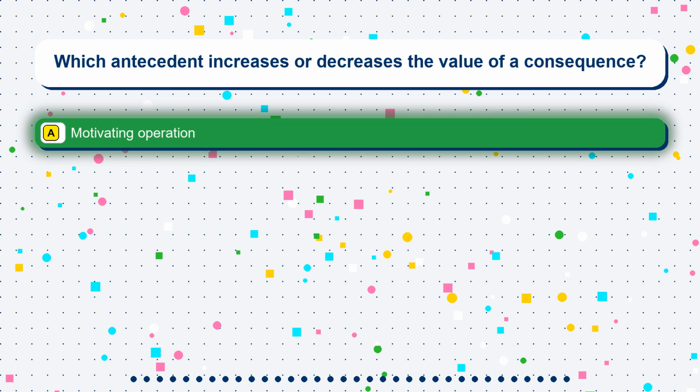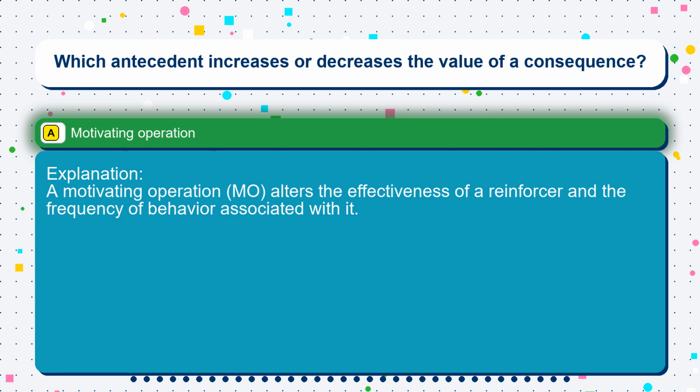The correct answer is option A, motivating operation. A motivating operation, MO, alters the effectiveness of a reinforcer and the frequency of behavior associated with it.